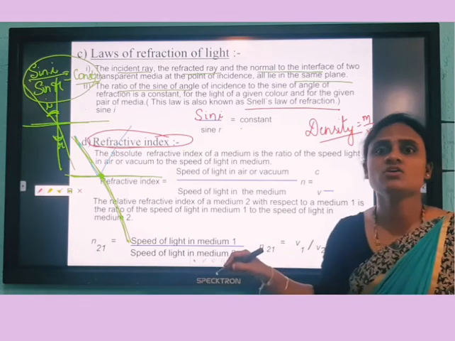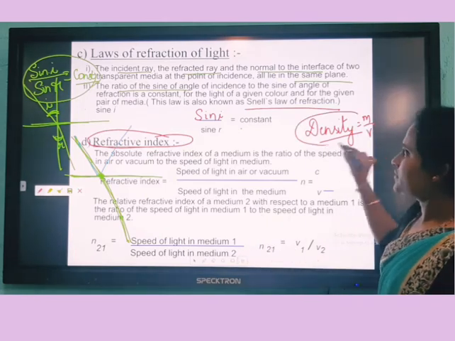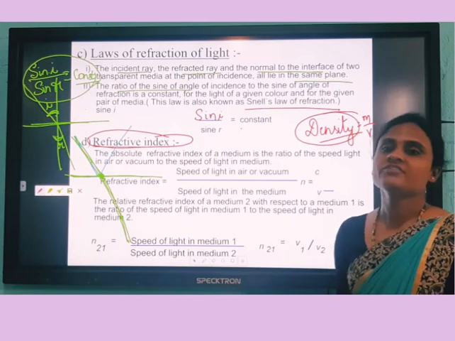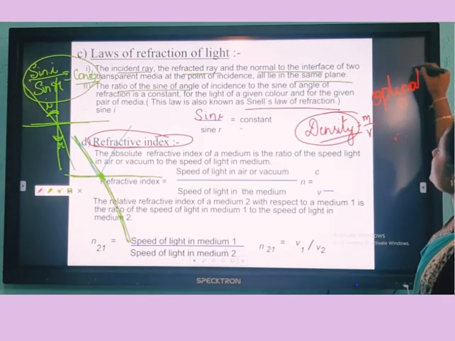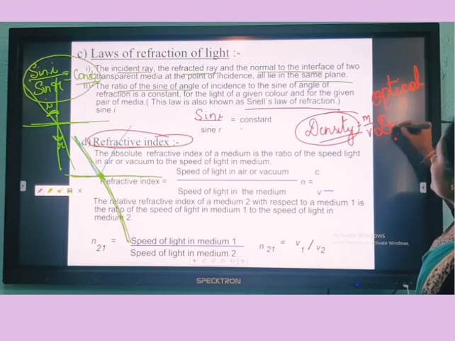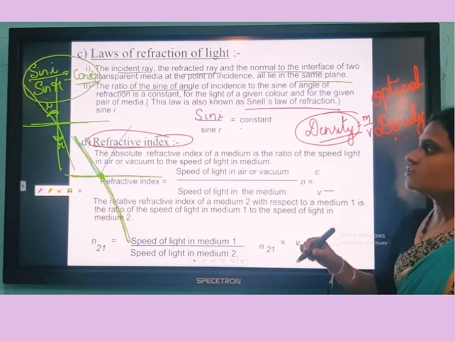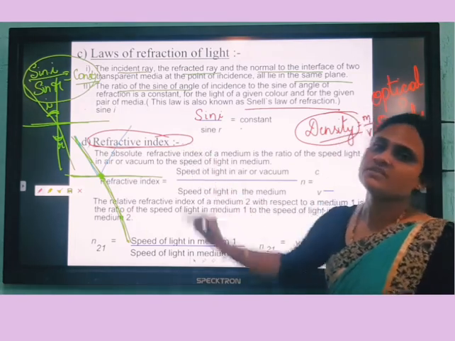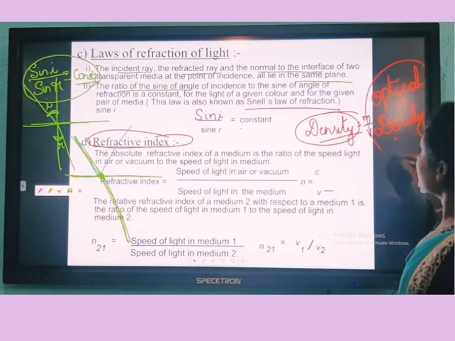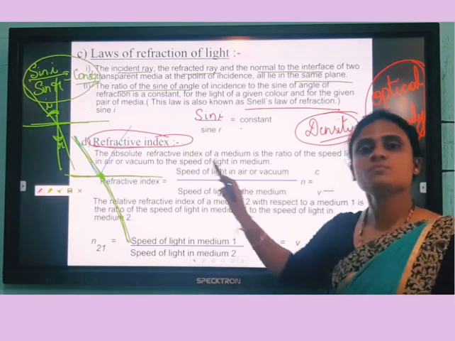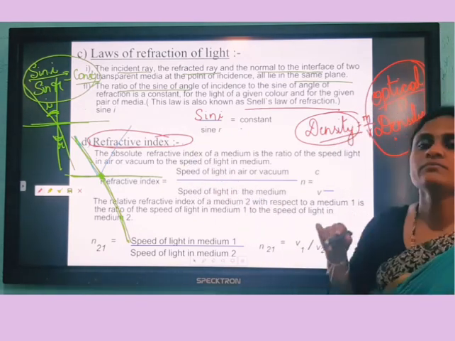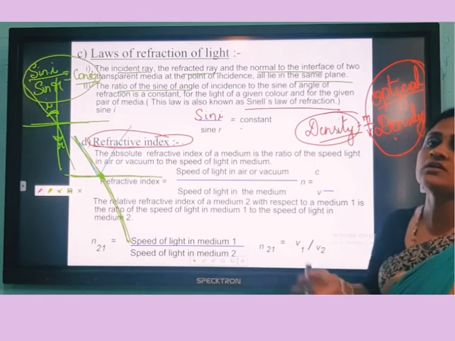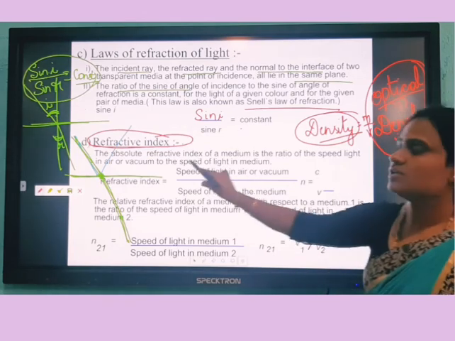The same applies here in light; this density depends. So what we are going to call the density is optical density. Based on the light chapter, we call it optical density, or else you can call it refractive index. Either optical density or refractive index, both terms are the same. Optics is a branch of science where we learn about light.